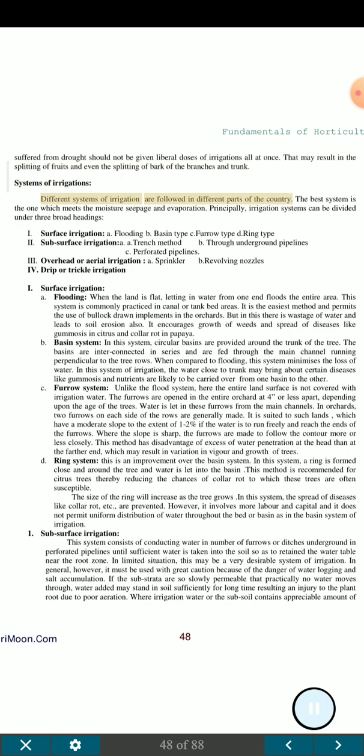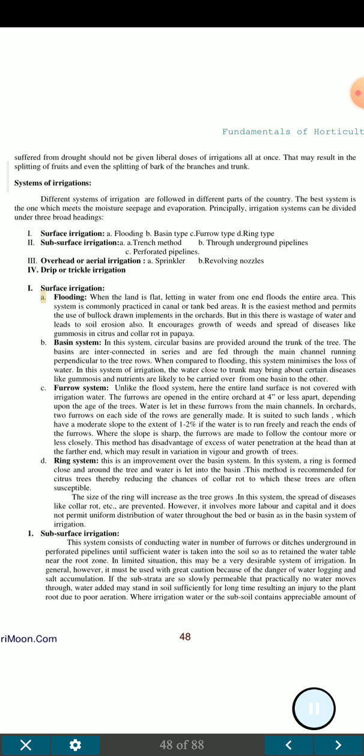Systems of irrigations. Different systems of irrigation are followed in different parts of the country. The best system is the one which meets the moisture seepage and evaporation. Principally, irrigation systems can be divided under three broad headings. 1. Surface irrigation: A. Flooding, B. Basin type, C. Furrow type, D. Ring type. 2. Subsurface irrigation: A. Trench method, B. Through underground pipeline, C. Perforated pipelines. 3. Overhead or aerial irrigation: A. Sprinkler, B. Revolving nozzles. 4. Drip or trickle irrigation.